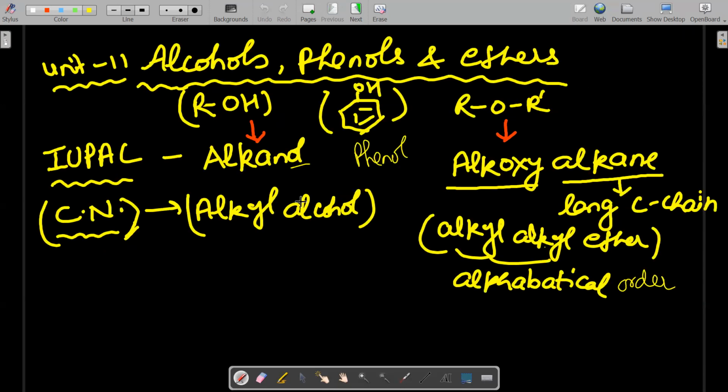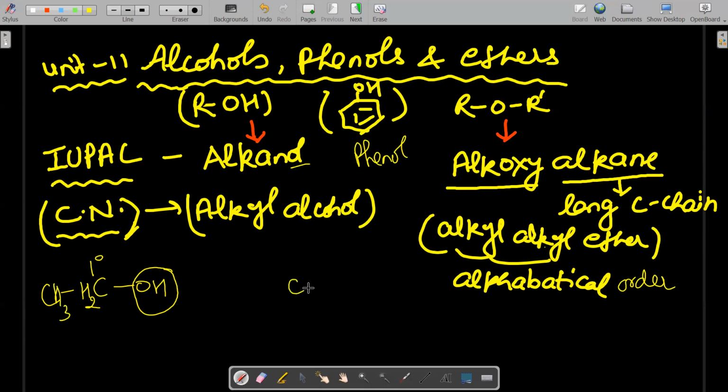Previously, all of you know alcohols can be classified on the basis of degree into three types. That is primary alcohol, 1 degree alcohol. All of you know the meaning of primary alcohol: the alcohol group attached to a 1 degree carbon. And primary carbon means the carbon attached to one carbon. So this is primary alcohol.